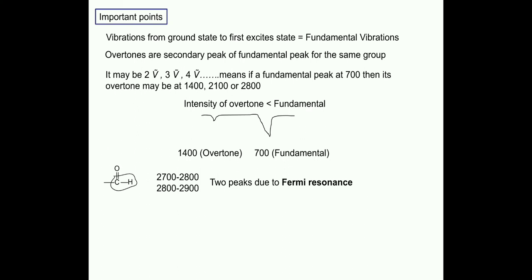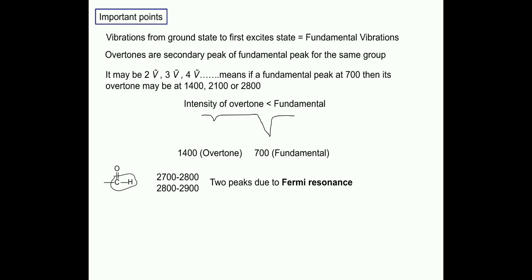Now you can see in this diagram that if there is a fundamental peak at 700 centimeter inverse, then its overtone will come around 1400 inverse.